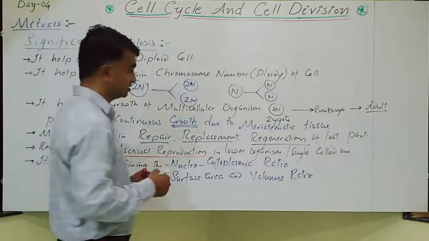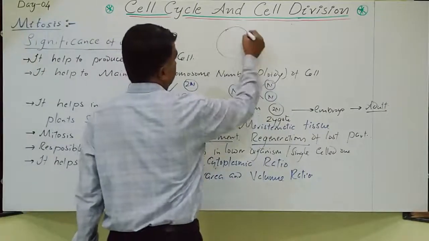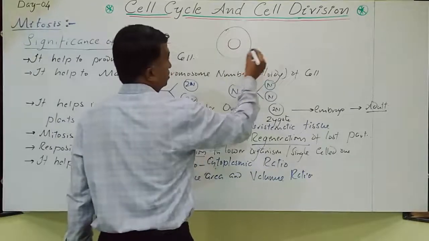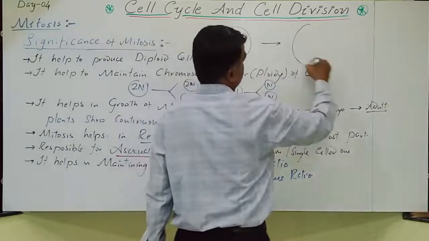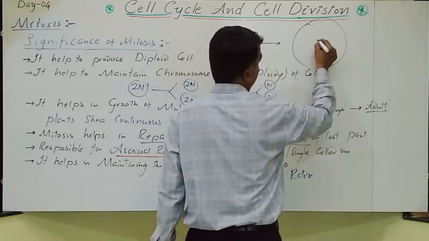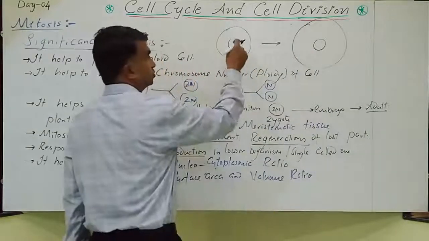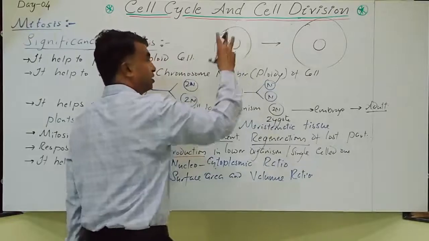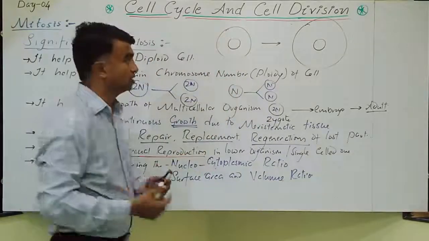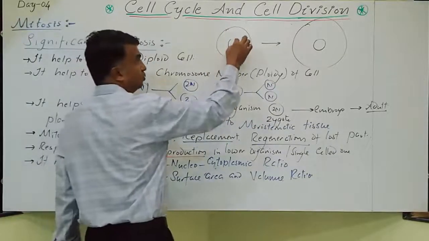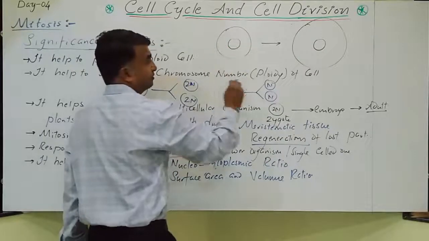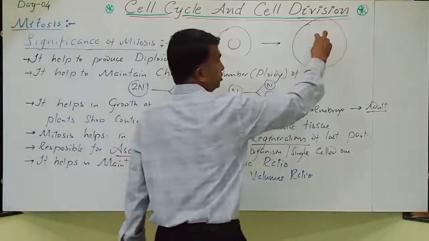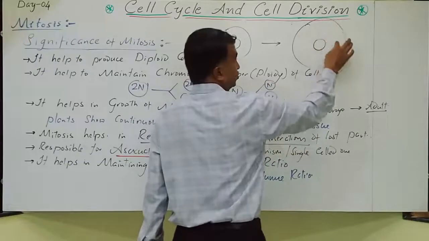So this is a cell. It has a nucleus. If the cell grows, if the cell develops, but the nucleus remains the same, there is a specific nucleocytoplasmic ratio, a certain amount of cytoplasm that should be there for the nucleus. If the cell is of smaller size, the nucleocytoplasmic ratio is specific. If the cell grows, the nucleus will remain the same size but the cytoplasm content increases.